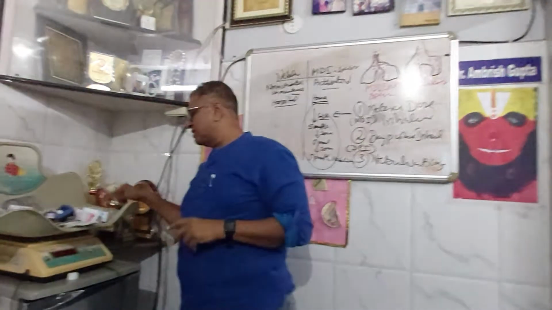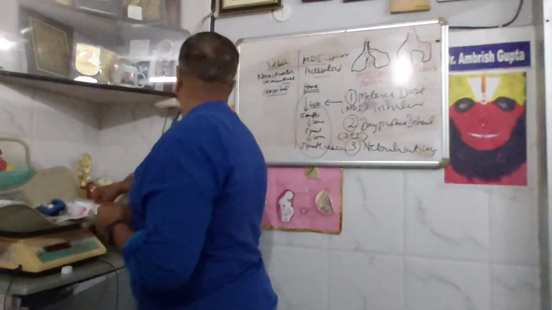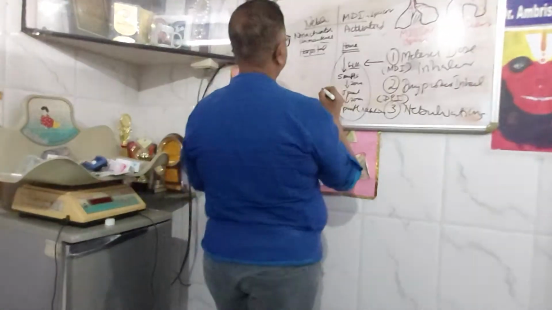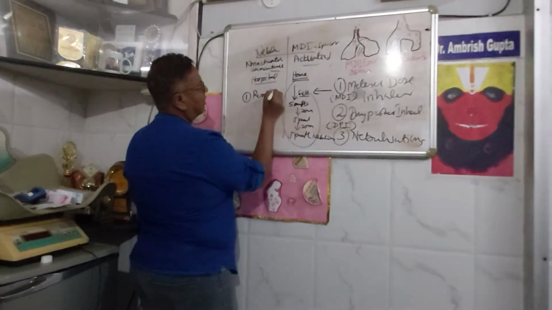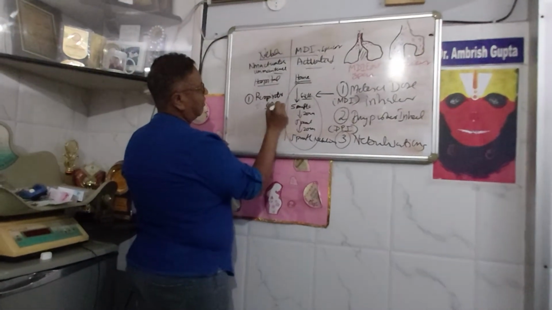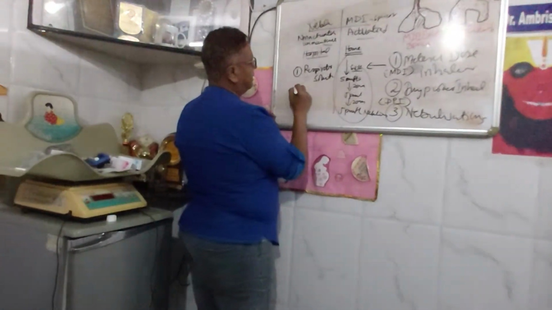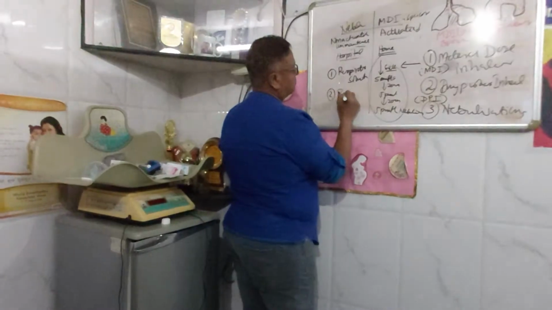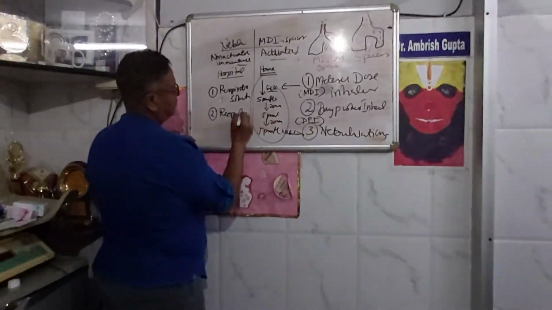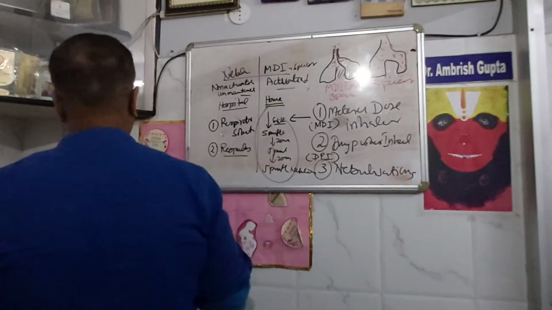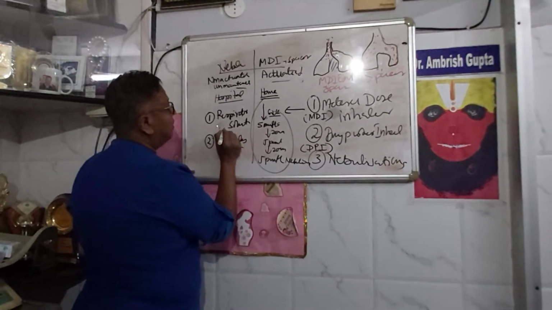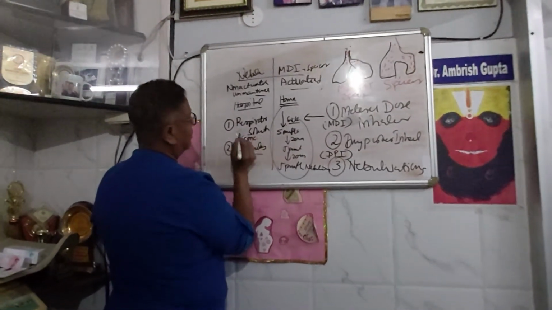What do you give in nebulizers? There are 2 types of nebulizer drugs. One is respirator solution, and second is respules. What is the difference between respirator solution and respules? Respirator solution is a concentrated solution.